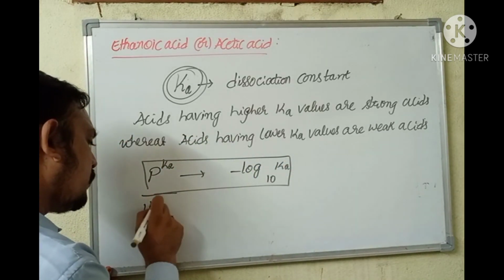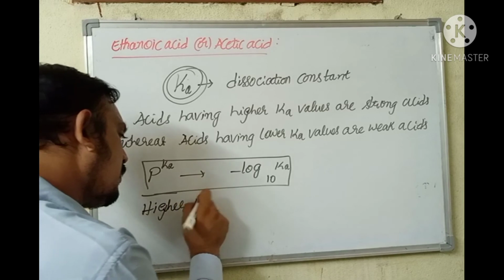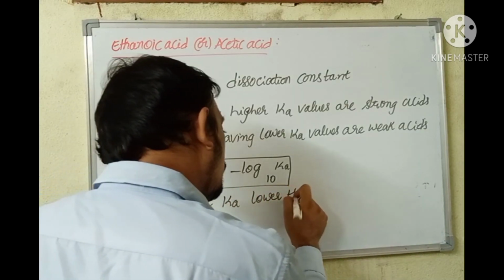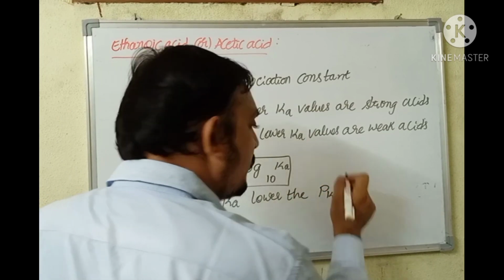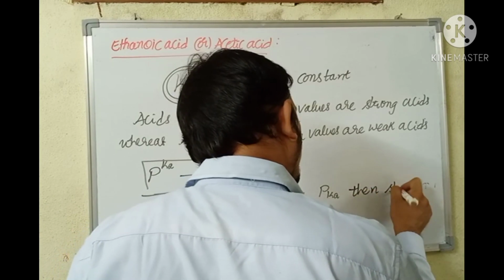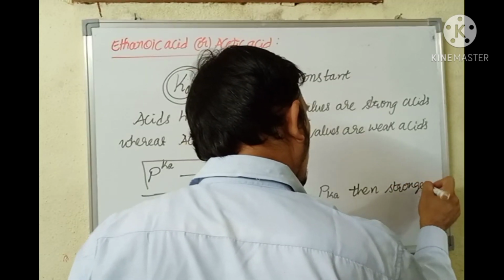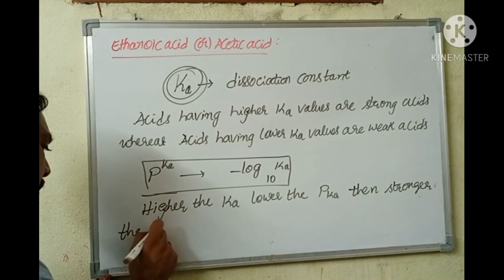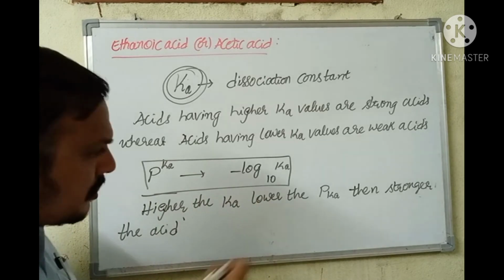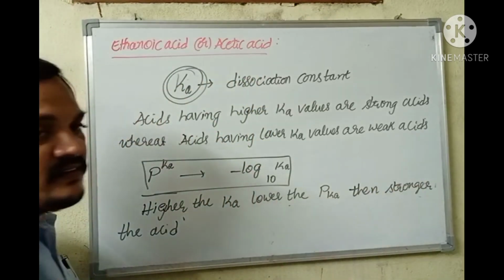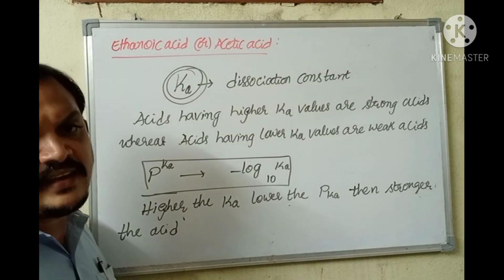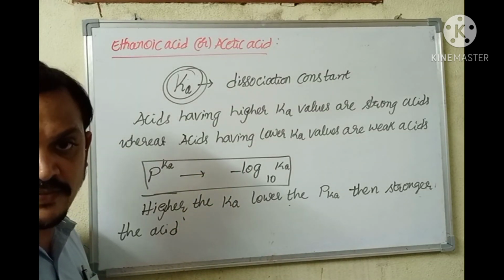Higher the Ka, higher the acid dissociation constant, lower the pKa value, then stronger the acid. Lower the Ka value, higher the pKa, then weaker the acid. Based on this, you will be getting bits in NTSE and Polycet exams.